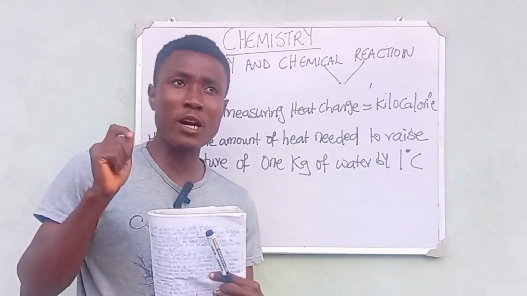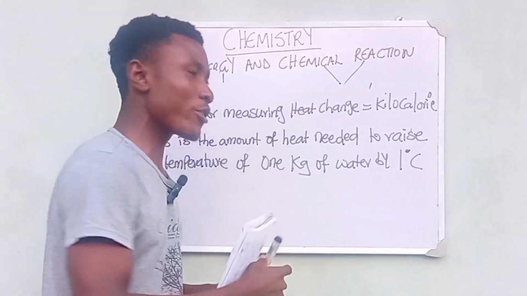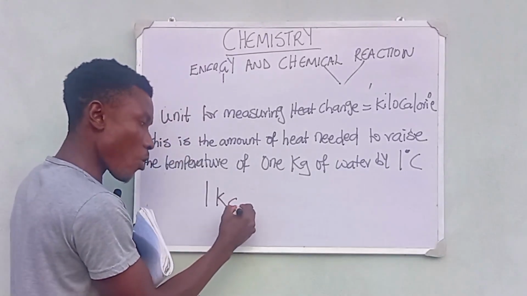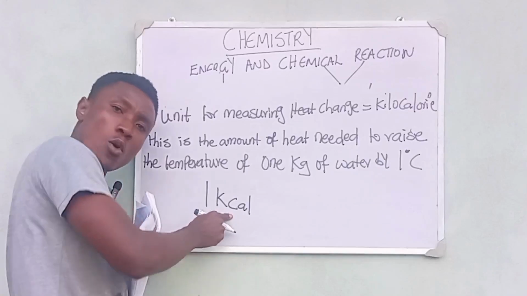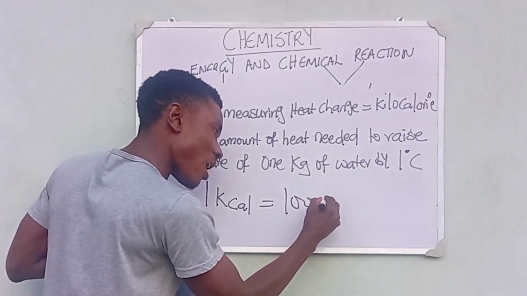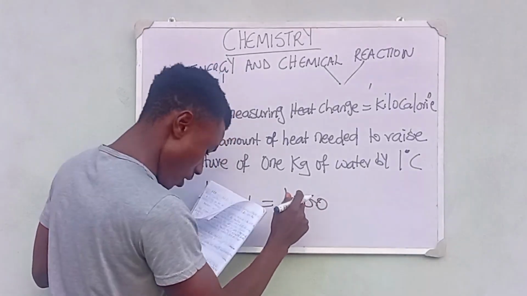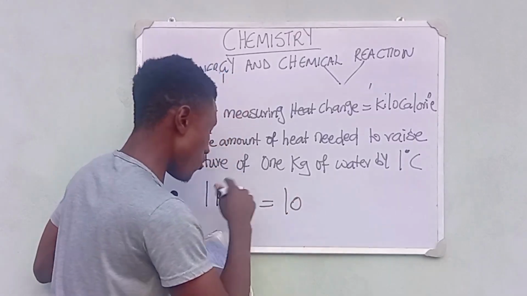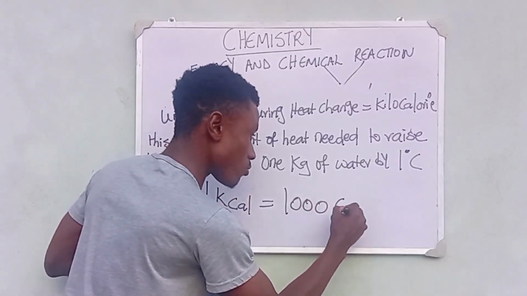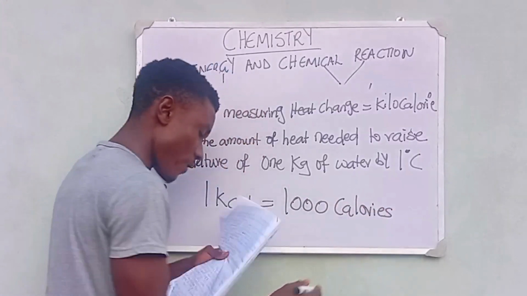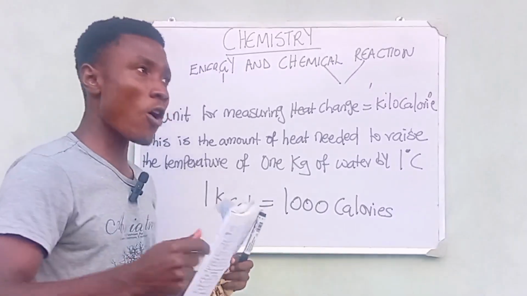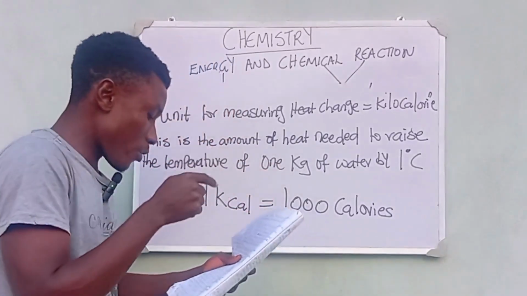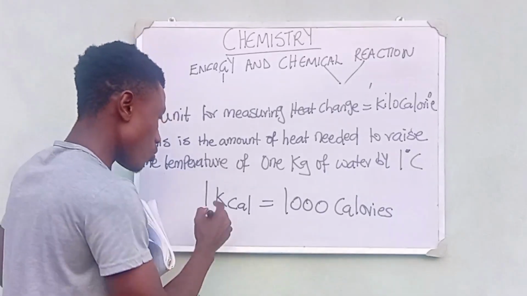Now note that 1 kilocalorie is equal to 1000 calories, right? Please, it's very important that you take note of all this. So one kilocalorie equals 1000 calories.